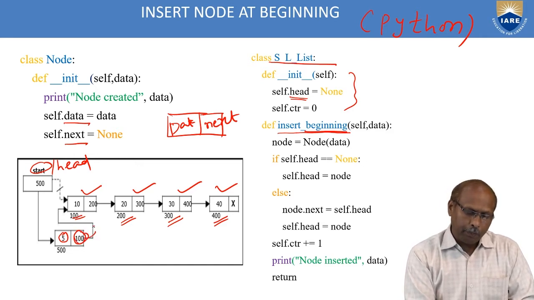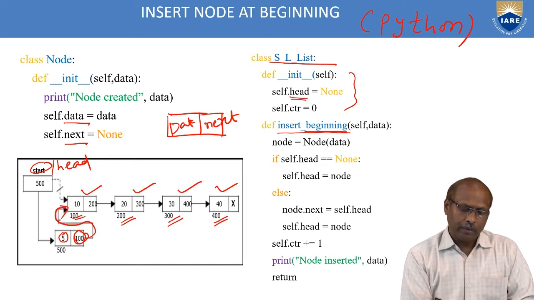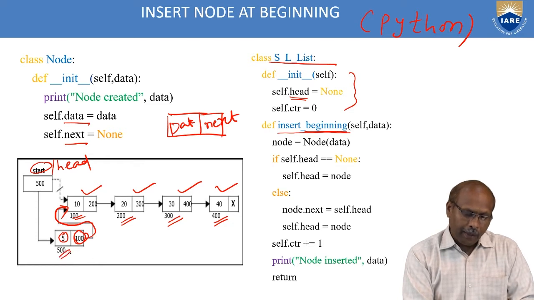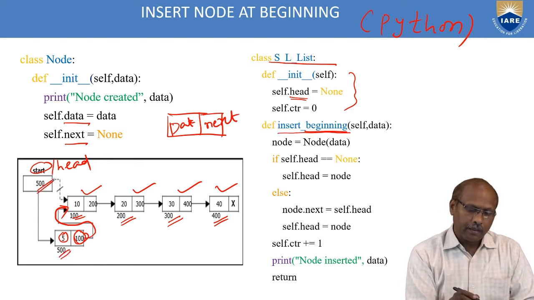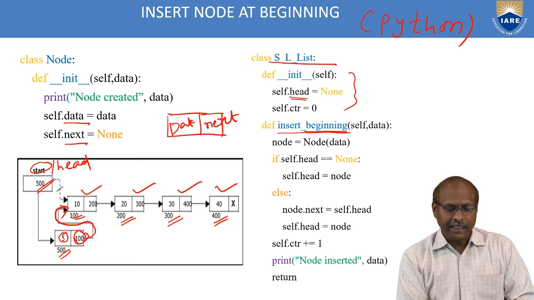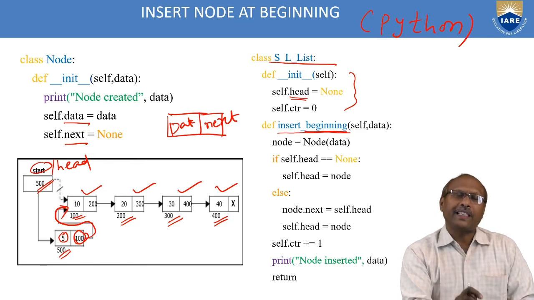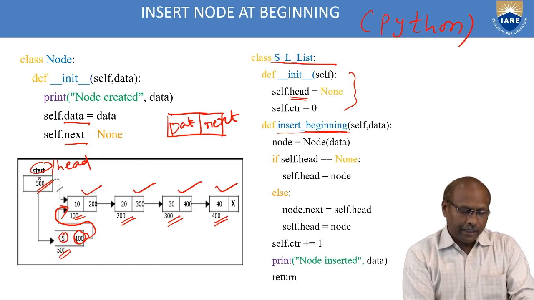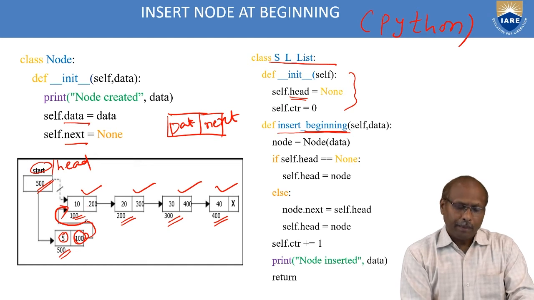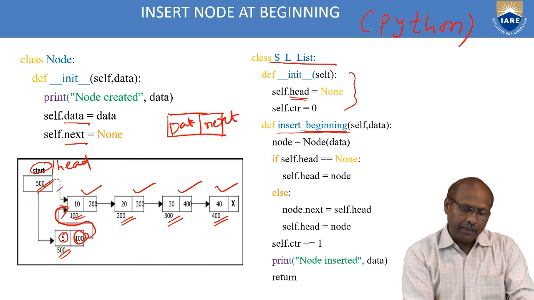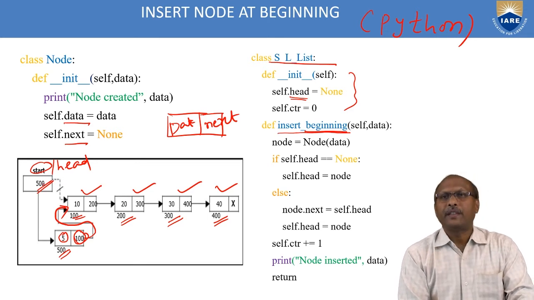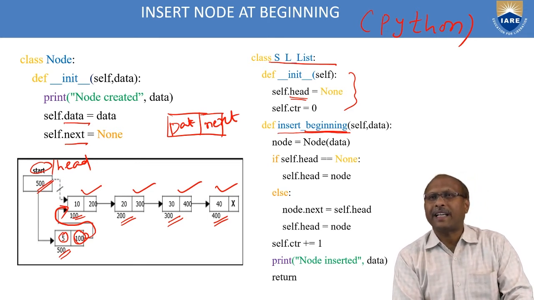That means it is pointing to this node. And this new node's address, that is 500, should be there in the head. So it says that this node is attached at the beginning. Initially, it was not 500, it was 100. But after inserting this first node, this address becomes 500. So this says that this node is attached at the beginning.